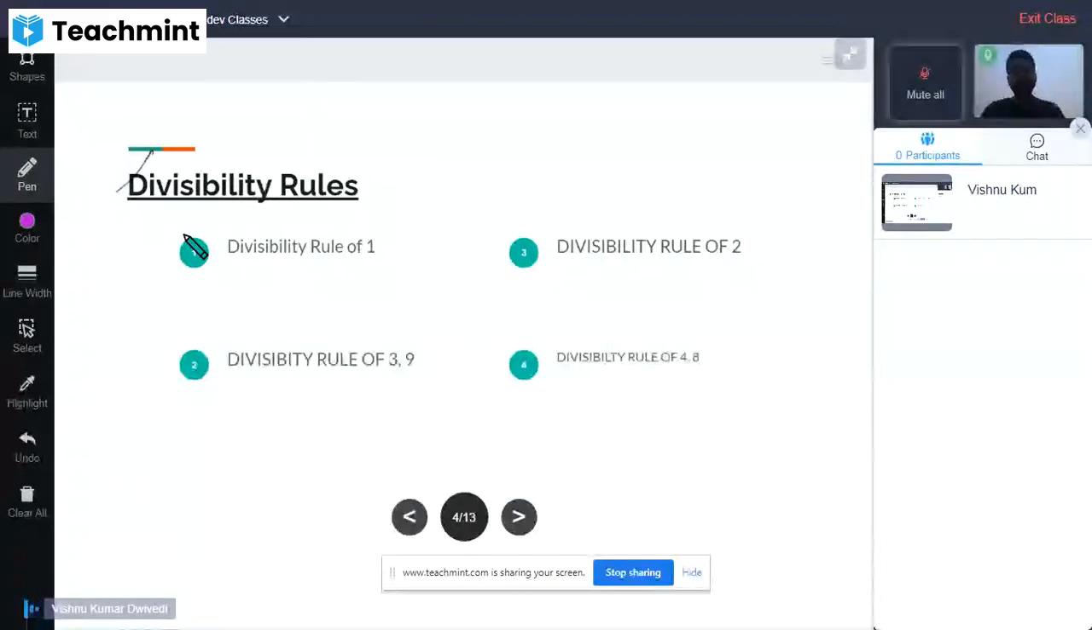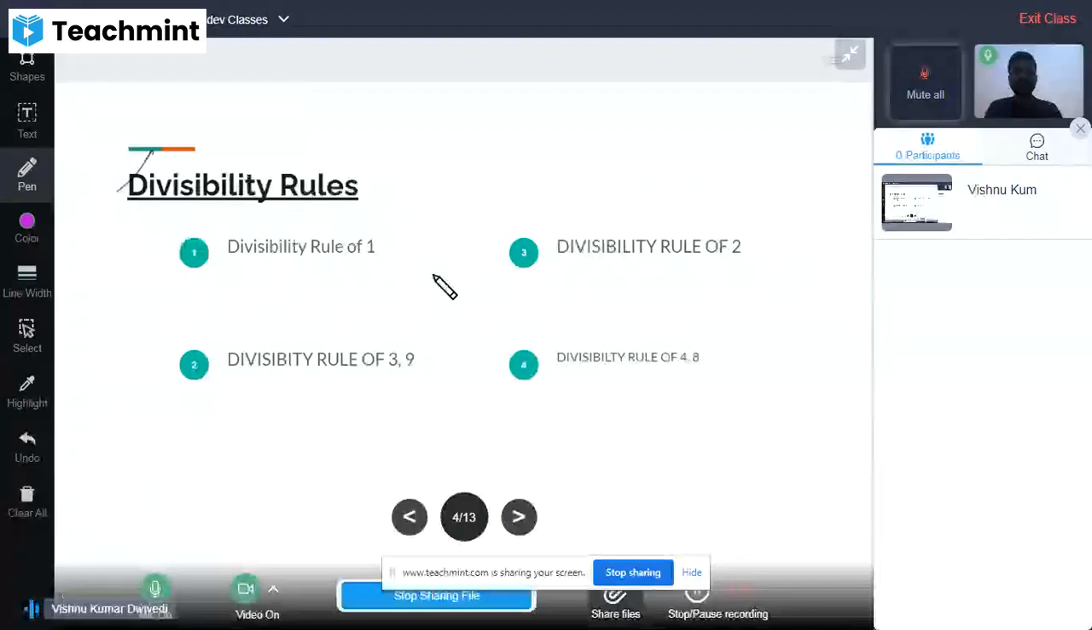For example, if we take 16 and see its factors, then 1 is the ultimate factor, and along with this 16 is also a factor of 16. Are you understanding the point? So 1 is the ultimate divisibility condition of every number.